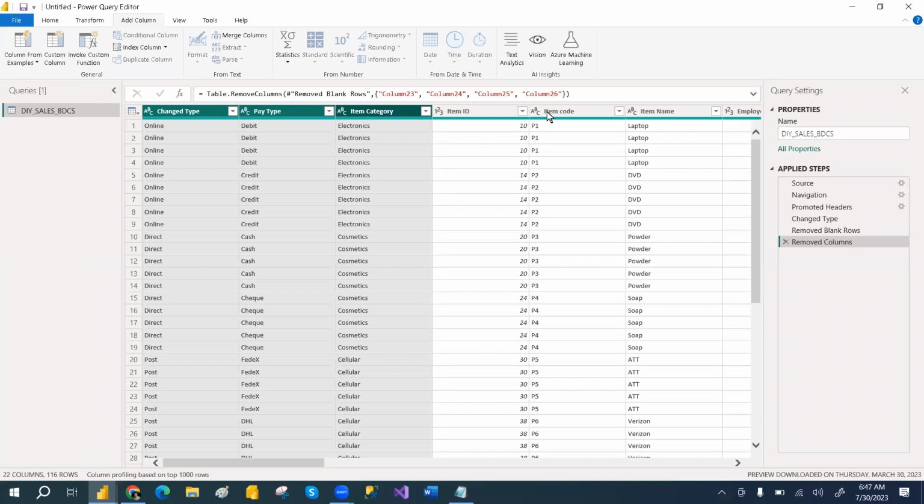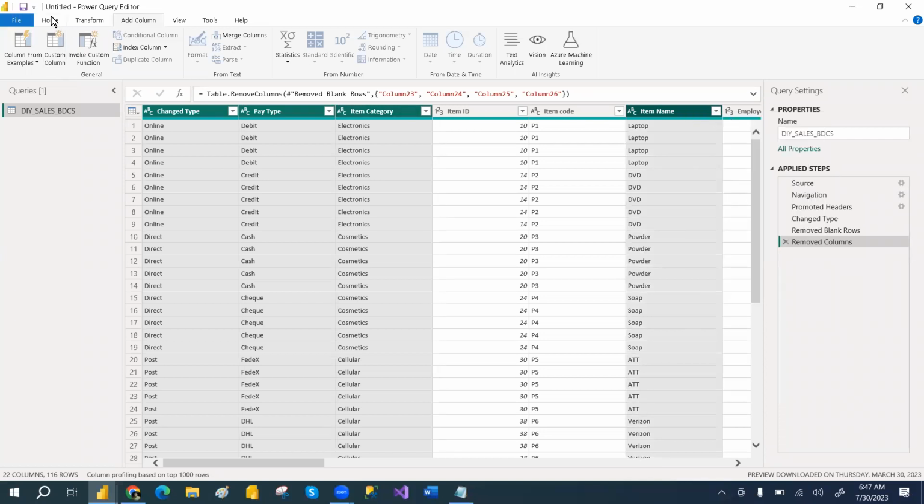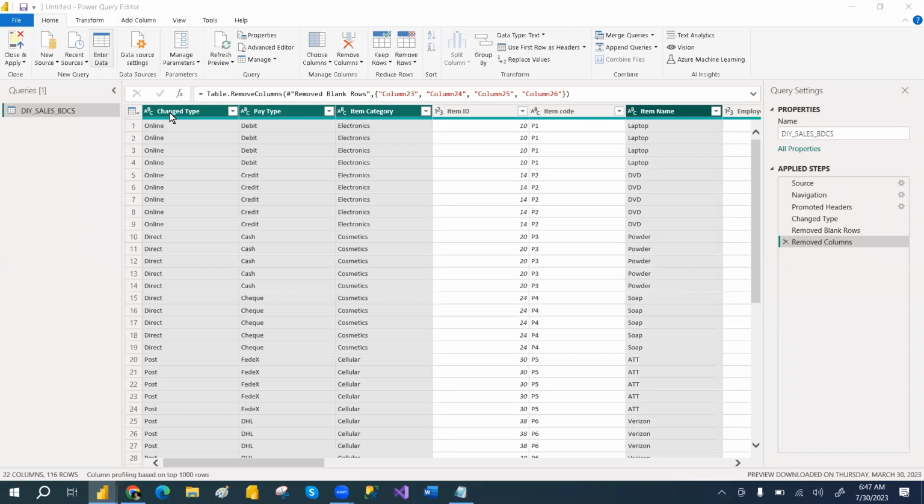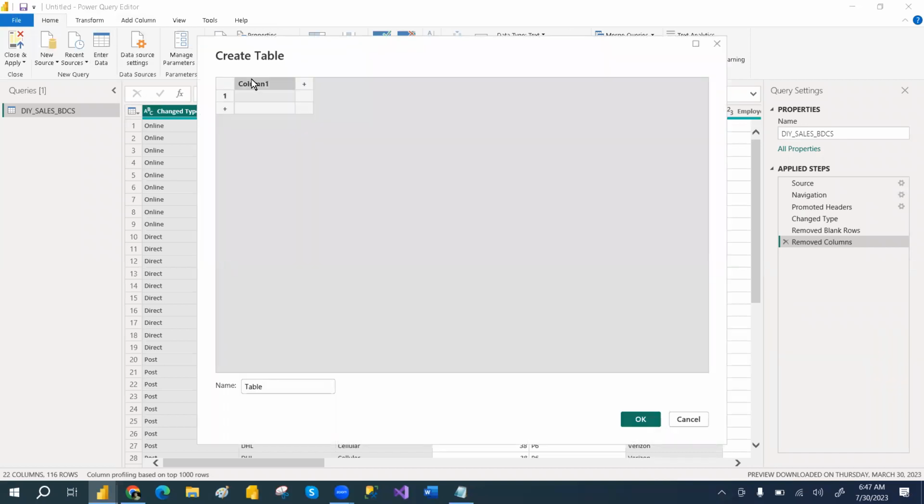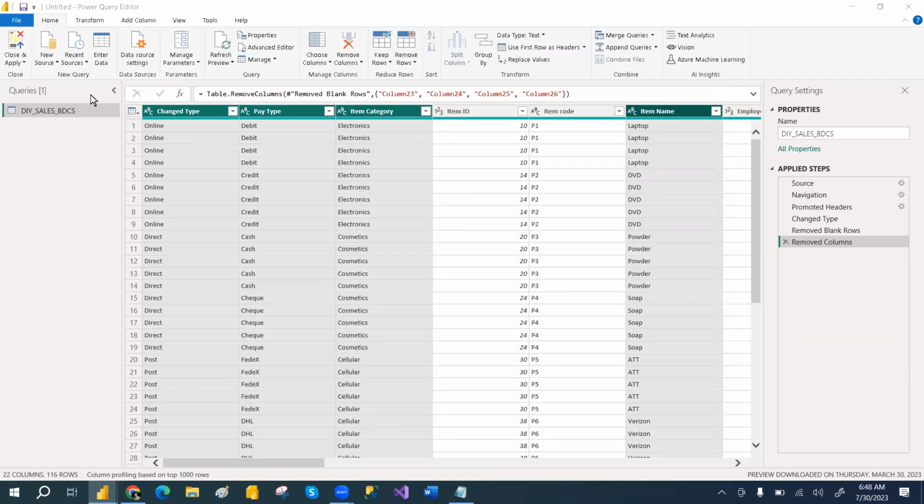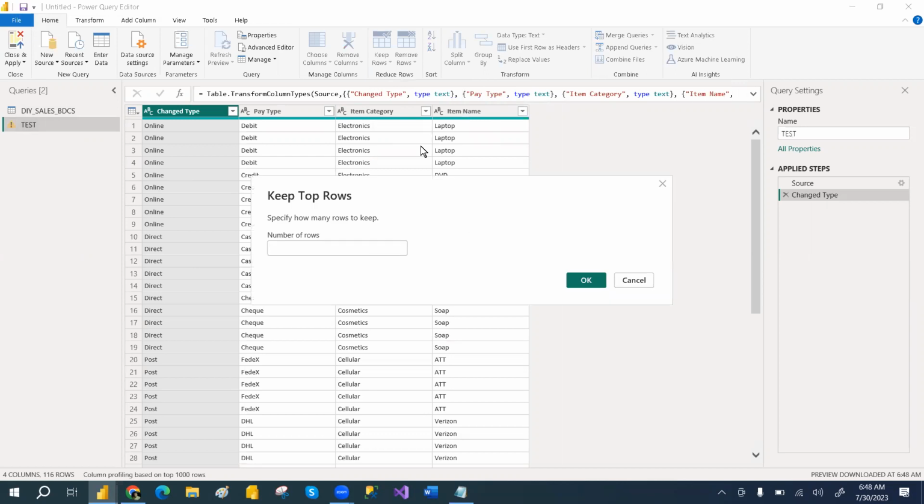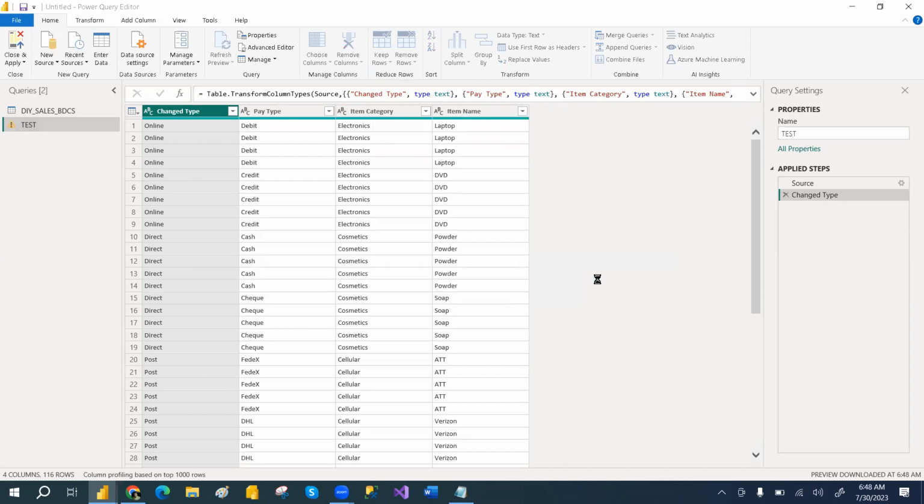Let me take these four columns into a separate table, guys, so that I can explain very clearly. Let me take a copy and then go to enter data to understand easily. I'm just taking a few columns, a test table, a test query. To understand the difference between the transform tab and add column, just keep only the top 10 records, to make it easy to understand, guys.